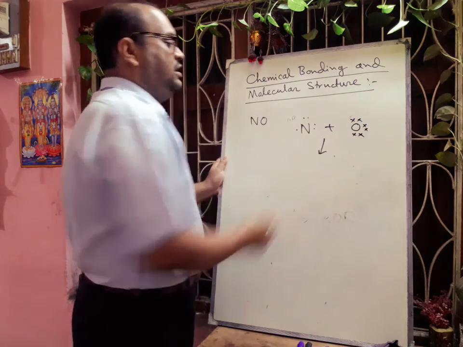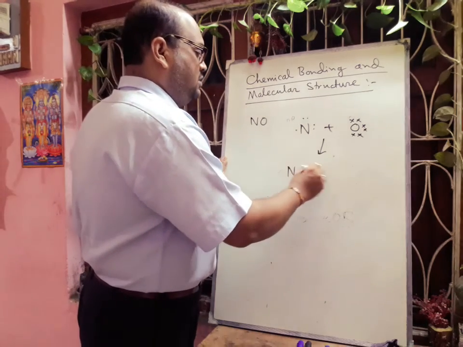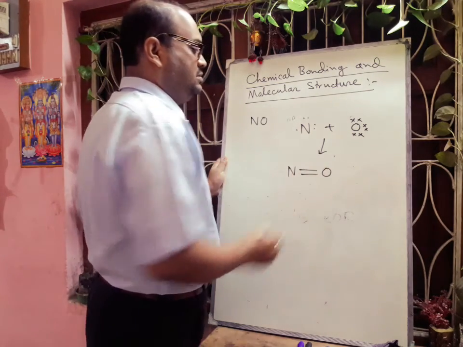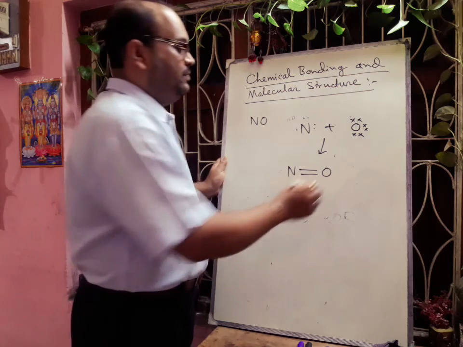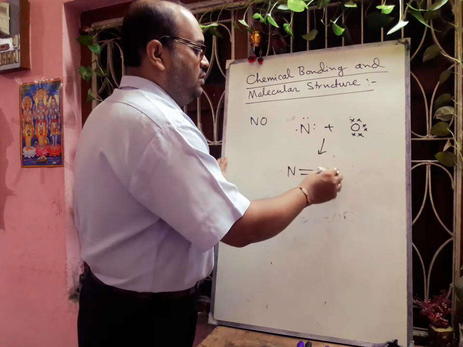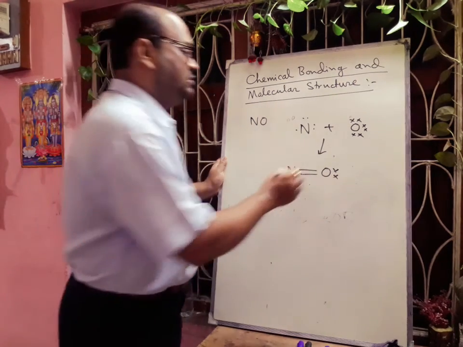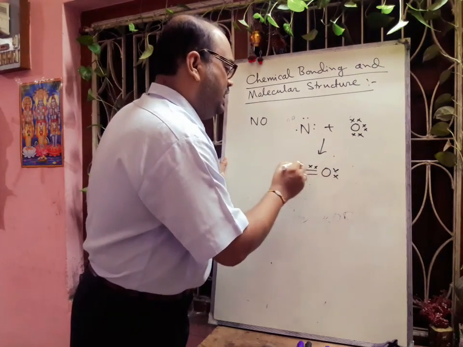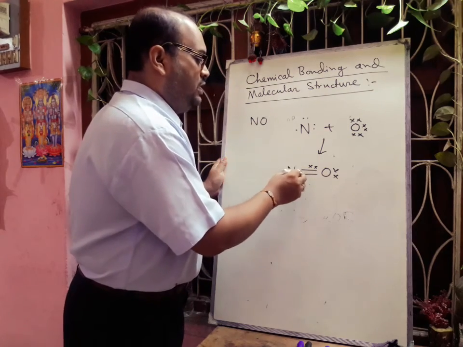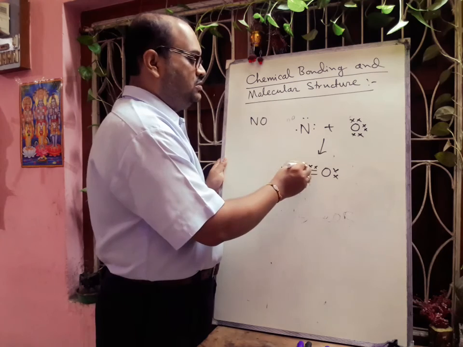So here, if we draw the structure, the structure will be like this. Okay, here oxygen uses 2 electrons here, 2 electrons here, and 2 electrons remain. And here nitrogen has already used 2 electrons, and 2 electrons remain as a lone pair, and 1 electron is used here.